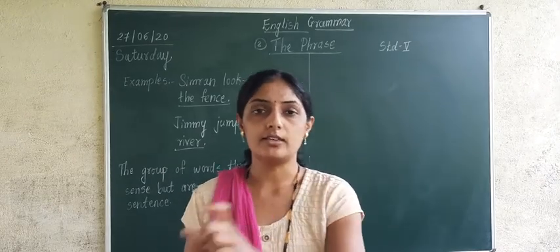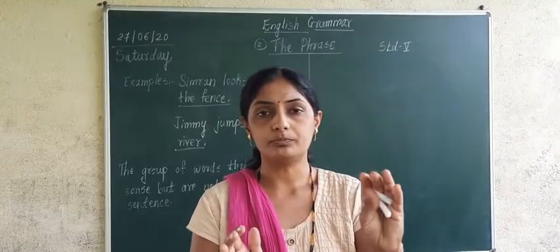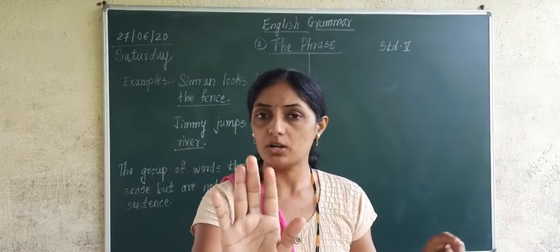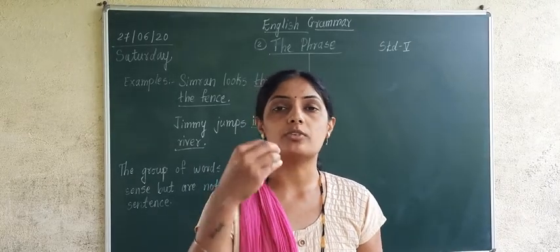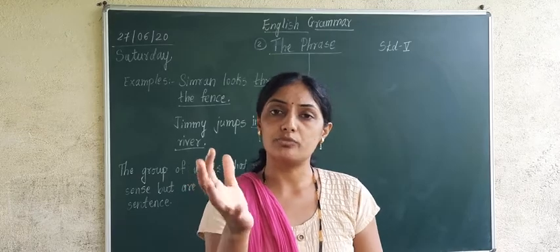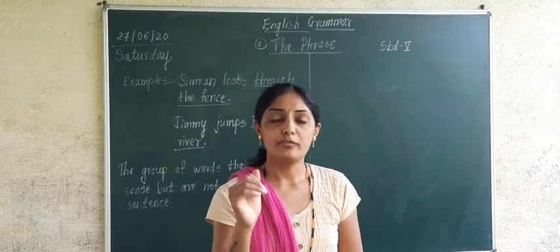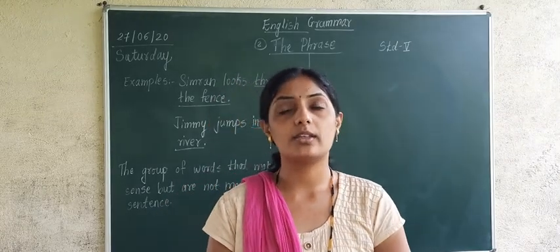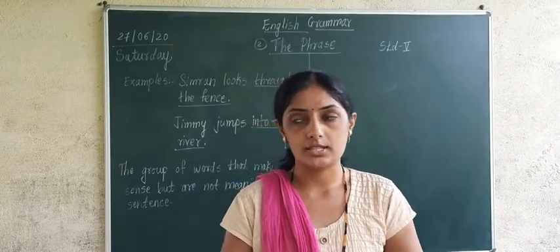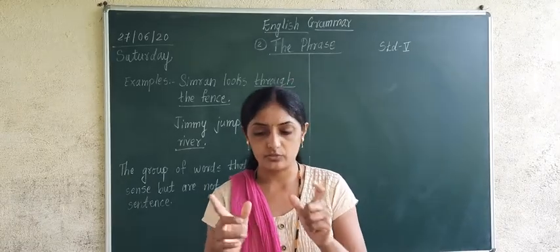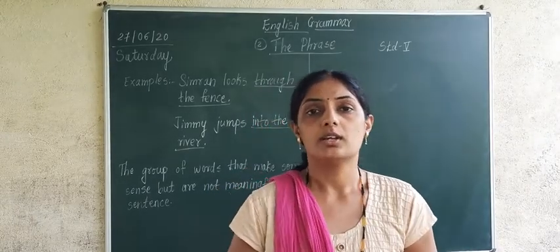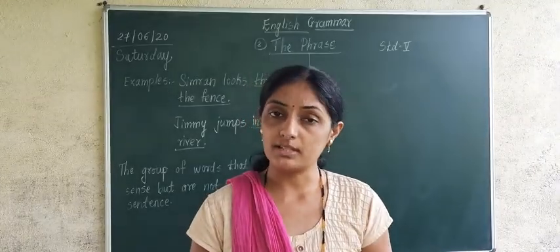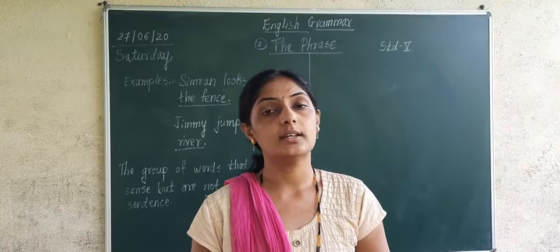If a sentence is given to you, and you remove some part of the sentence and keep only some groups of words together, two or three groups of words, four or five groups of words, and you read those words, they will not make any sense. The group of words which make a little bit of sense, but do not make a meaningful sentence, such words are known as a phrase.